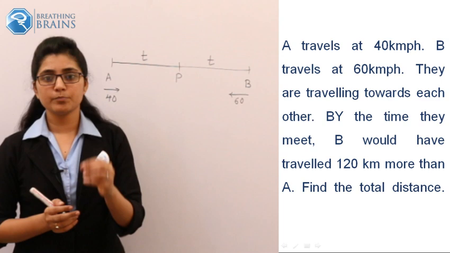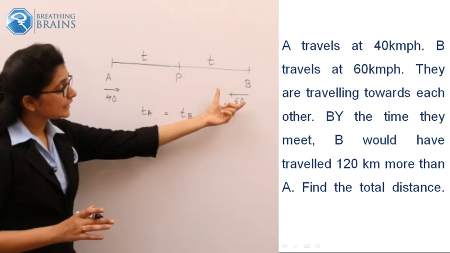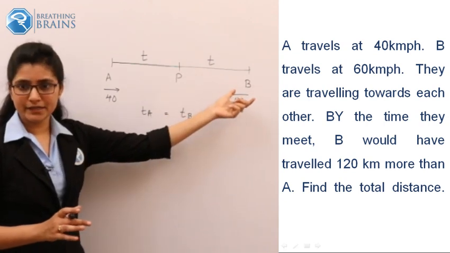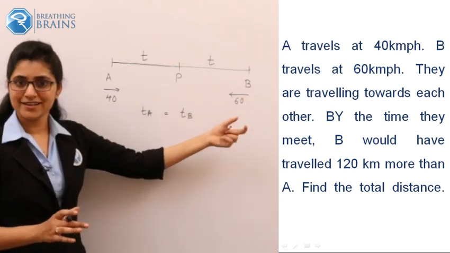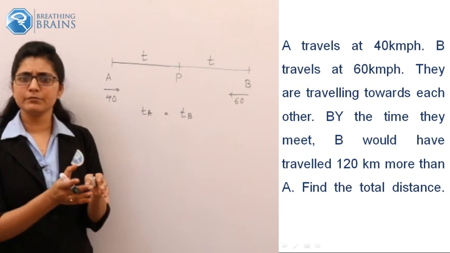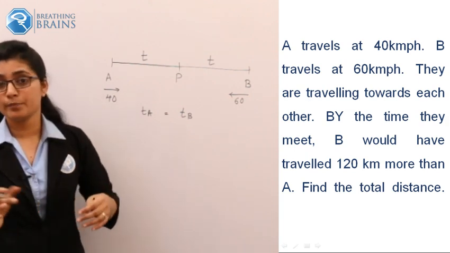So we will solve this problem. As we know that the time of both persons for traveling is constant, we can equate that. That is TA equals TB. Now what should be the TA? Distance traveled, that is AP, divided by its speed. And what should be the TB? Distance traveled by B divided by 60. As it is a time, it should be distance upon speed.